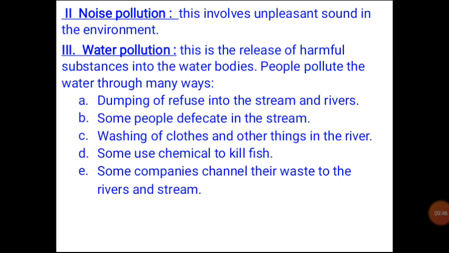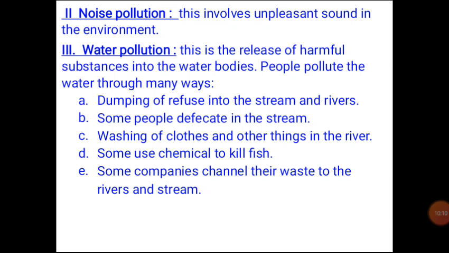So one way or the other, the person might contract a disease. Washing clothes in a river is not proper. It can pollute the river with the stains that are extracted from your clothes.